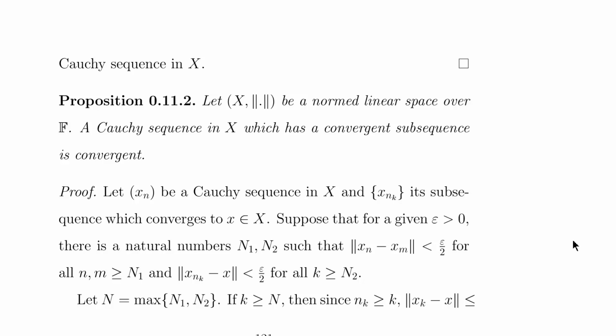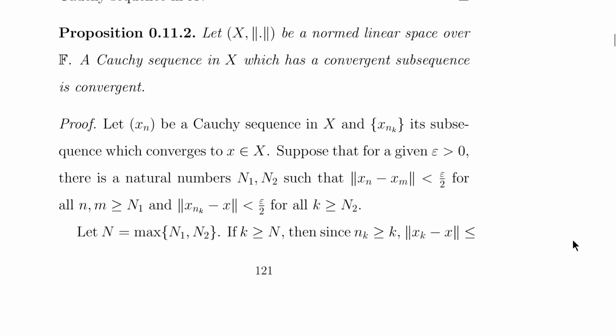So let xn be a Cauchy sequence in X and xnk be its subsequence which converges to x belonging to X. Suppose that for a given epsilon greater than 0, there are natural numbers n1 and n2 such that the norm of xn minus xm is less than epsilon by 2 for all n and m greater than or equal to n1, and norm of the subsequence xnk minus x is less than epsilon by 2 for all k greater than or equal to n2. And take N as the maximum of these two elements n1 and n2.